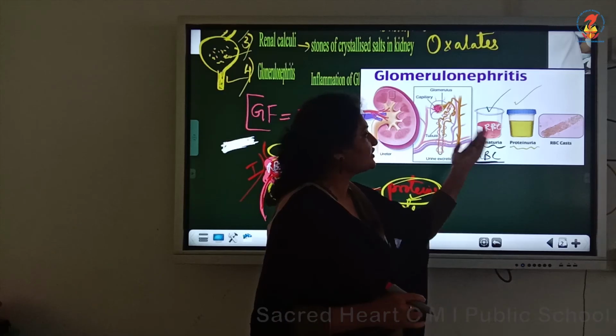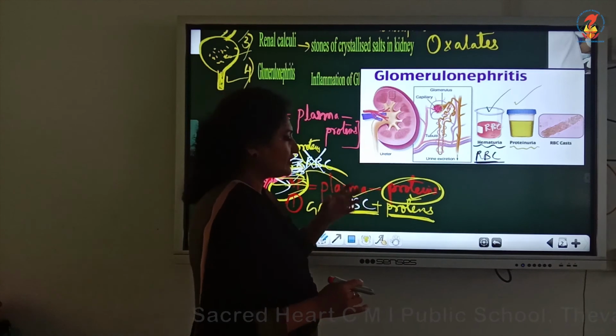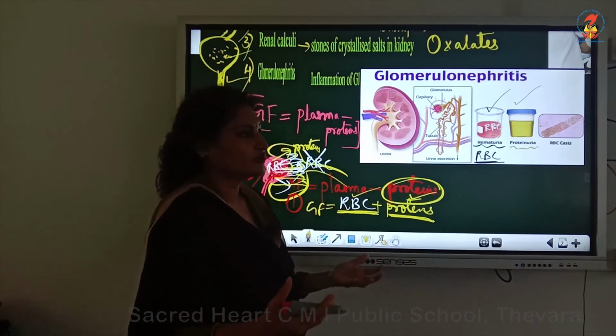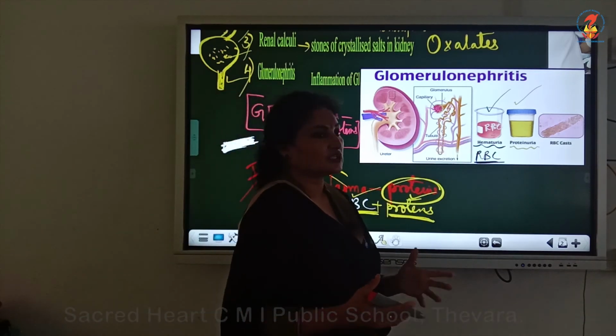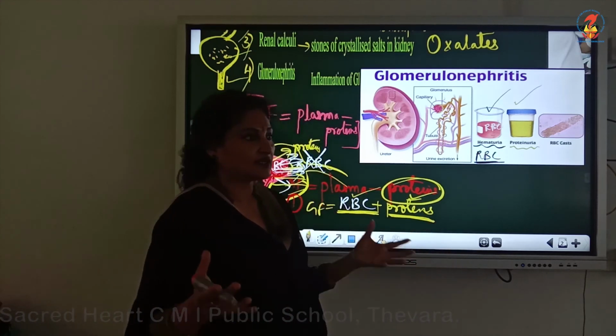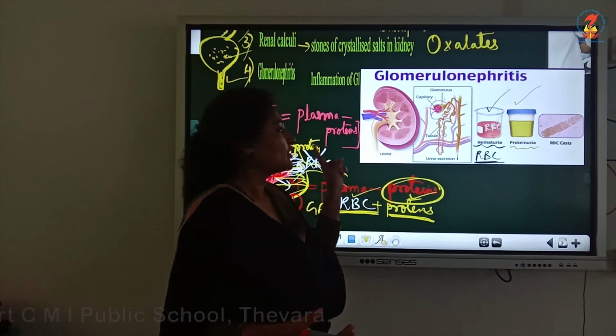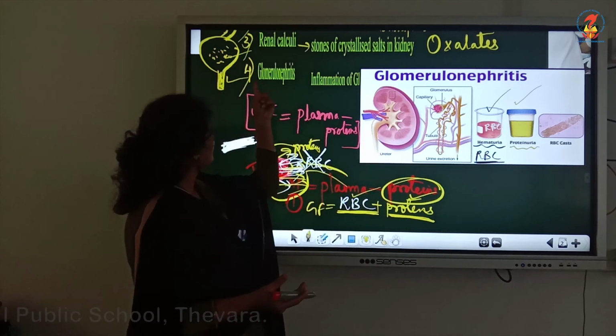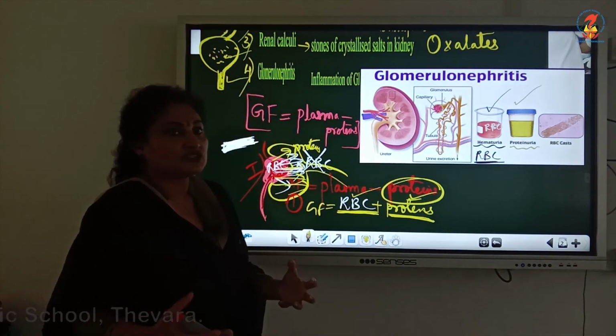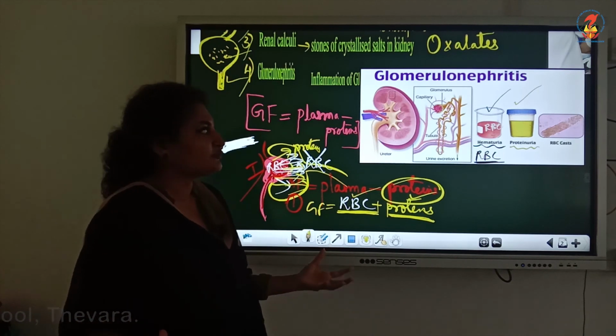In these two situations, when we report to the doctor that the urine looks red in color like blood, then the test is taken and it's found that the glomerulus is inflamed, so it's not doing its function of glomerular filtration.